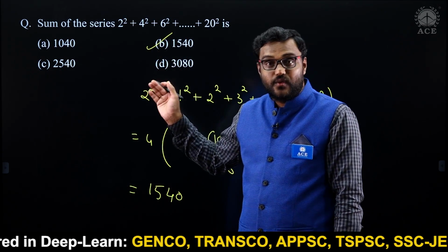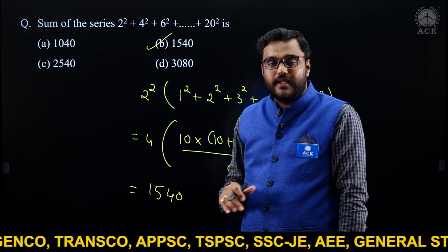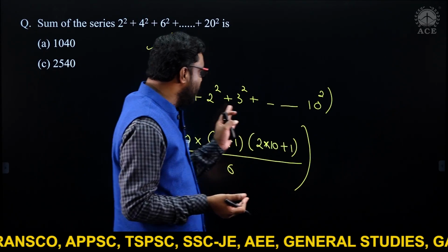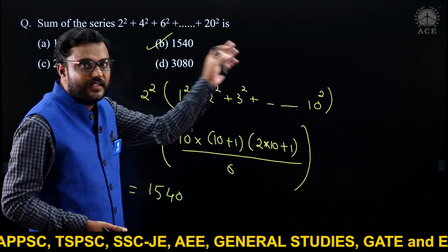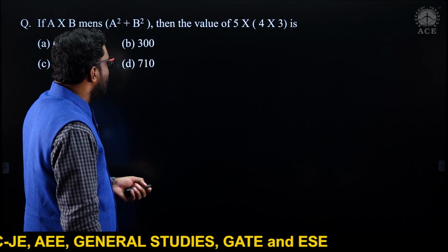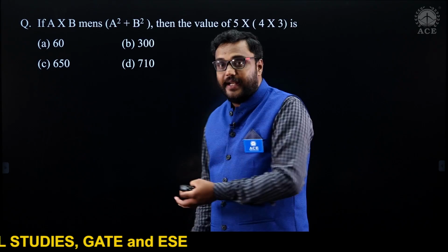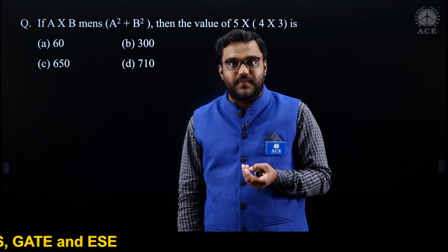It is the sum of squares of even numbers, but if you take 2 square out, it's a sum of squares of natural numbers, 1 square, 2 square, 3 square up to 10 square, right? See the next question. Like this you can find questions in GATE 2021 as well.